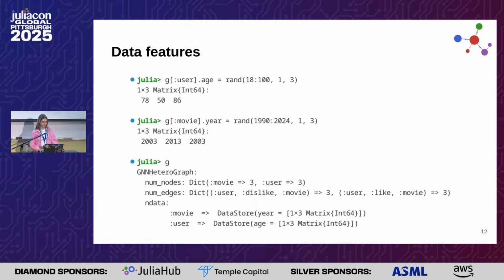Also in this case, you can add data features. For example, if you want to add data features at the level of the user nodes, you can add the age, and you can do it in this way. Or you can do it for the movie, and add the information about the release year. And again, here is the summary of the GNNHeteroGraph.